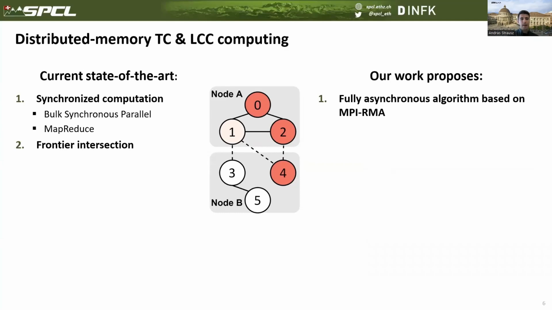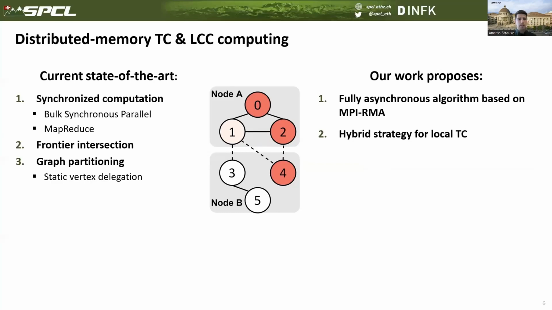As I noted earlier, triangle counting is fundamental for computing the LCC scores. One way to formalize it is as a frontier intersection problem, for which several methods exist to compute it. And what we found in our work is that a hybrid strategy to decide which method to apply at runtime will lead to performance improvements.